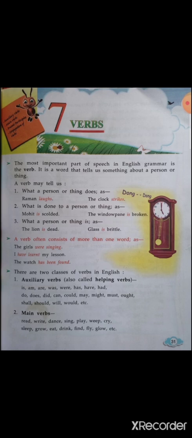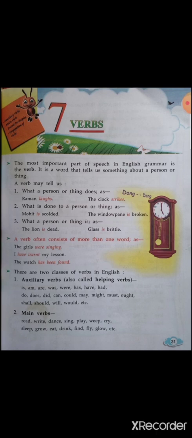Now let us see. There are 2 classes of verbs in English. Auxiliary verbs, also called helping verbs: is, am, are, was, were, has, have, had, do, does, did, can, could, may, might, must, ought, shall, should, will, would, etc. These all are auxiliary verbs or helping verbs, and they are written before the main verb in a sentence.